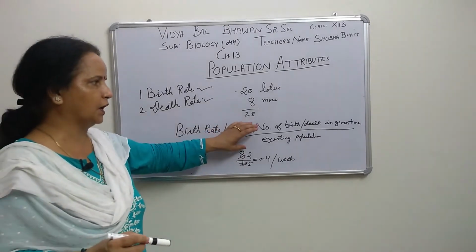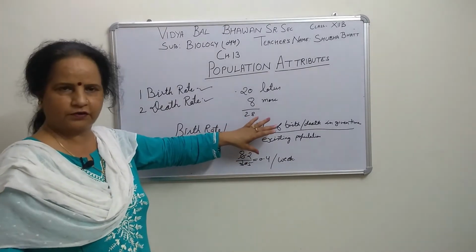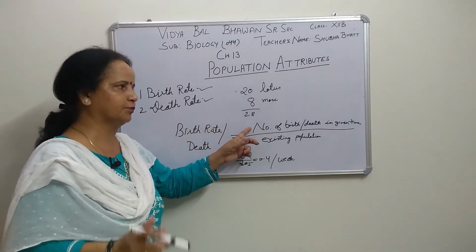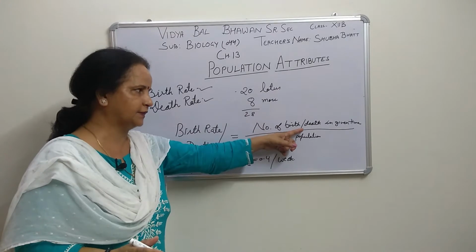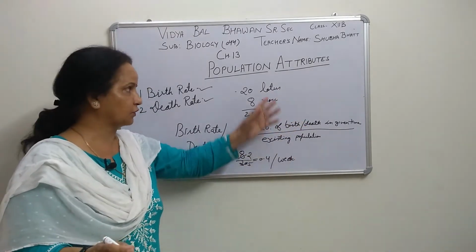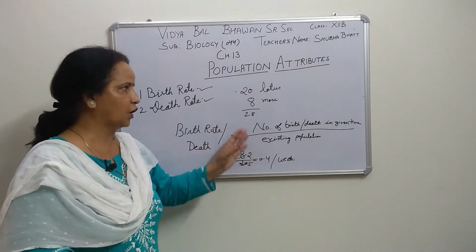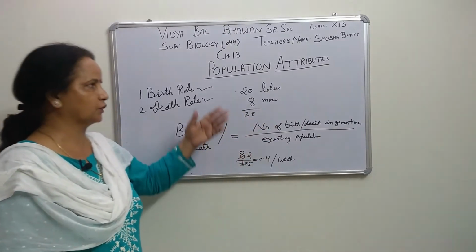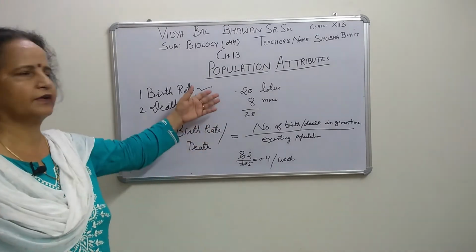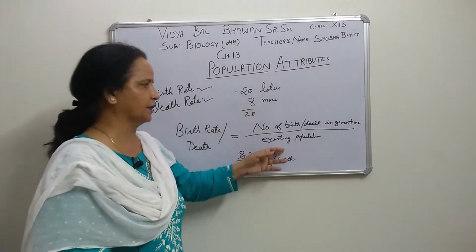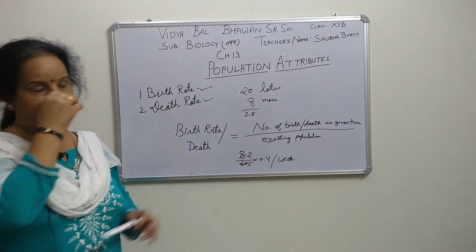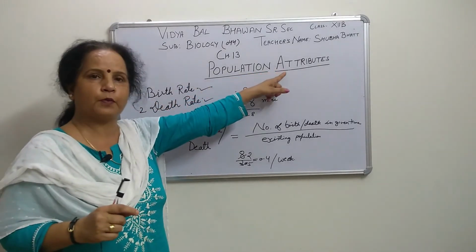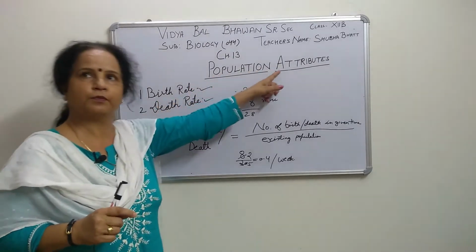So this is a formula, you can write it with a pencil in your book, but I think it is not given in your book. Birth rate or death rate is equal to the number of births or deaths in a given time. We are talking about 1 week, how many added? 8. Then the existing population of that particular plant, if you are talking about plants, whatever we can add. A 1 mark question will be there for this. So these first 2, birth rate and death rate, are characteristic attributes of a population.